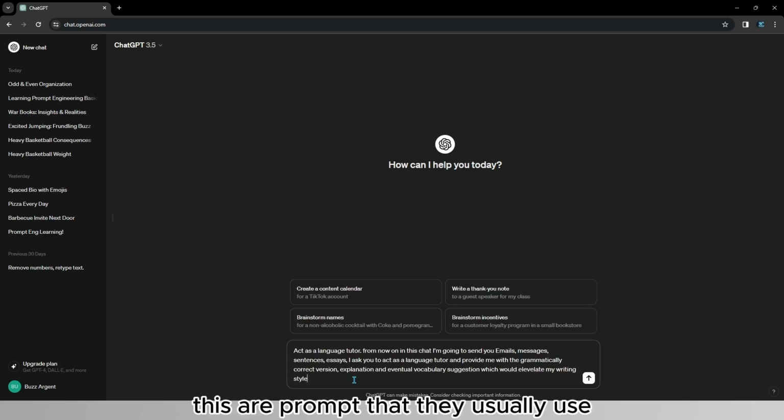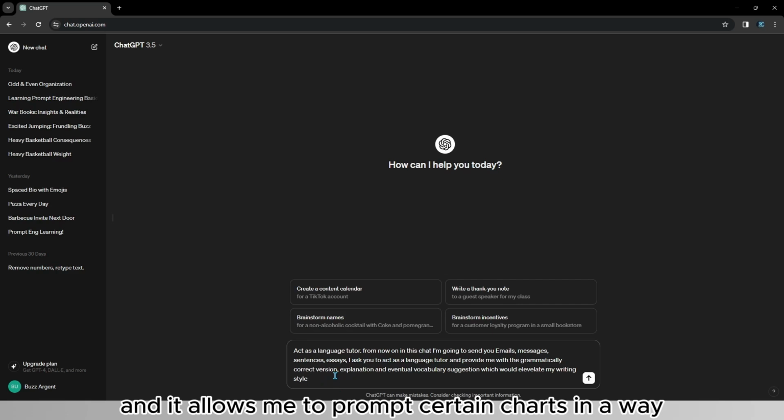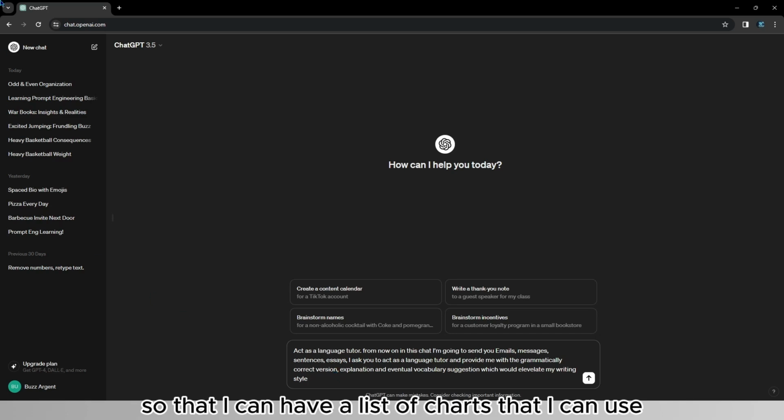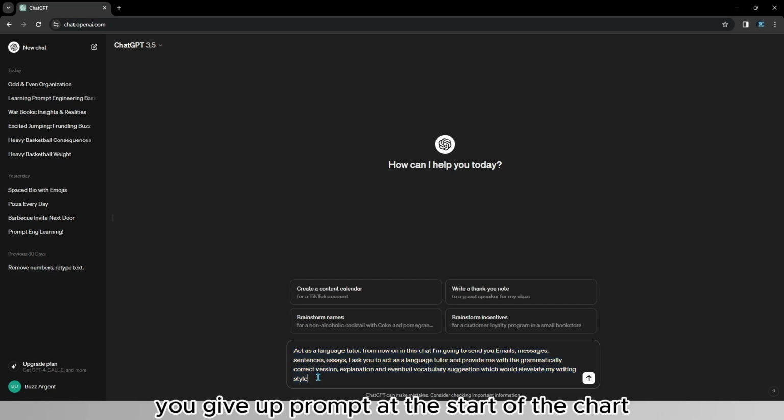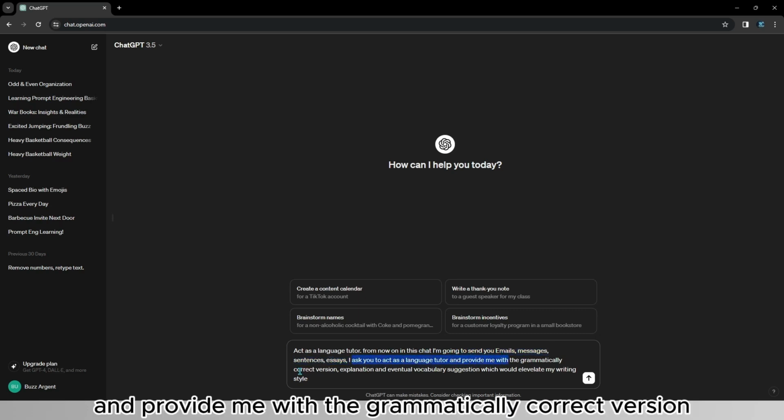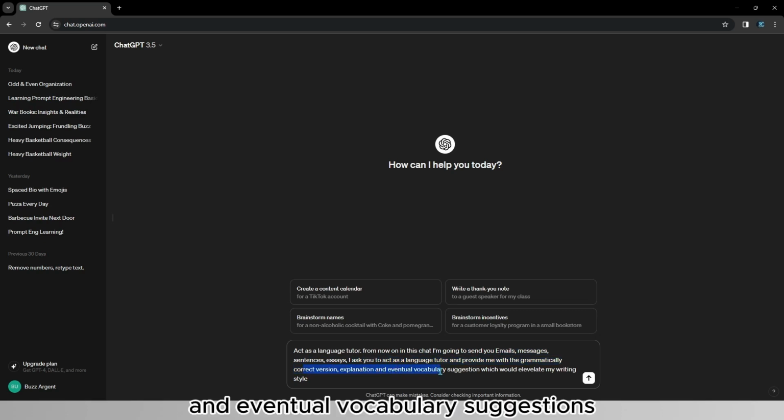This is a prompt that I usually use, and it allows me to prompt certain chats in a way so that I can have a list of chats that I can use when I have specific needs. And it basically works so that you give a prompt at the start of the chat, which says, in this case, "Act as a language tutor from now on. In this chat, I'm going to send you emails, messages, sentences, essays. I ask you to act as a language tutor and provide me with the grammatically correct version, explanation, and eventual vocabulary suggestions which would elevate my writing style."